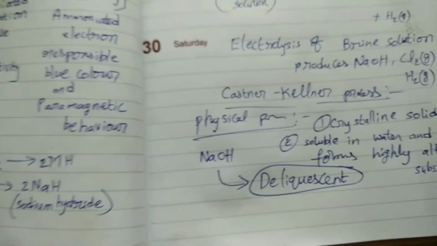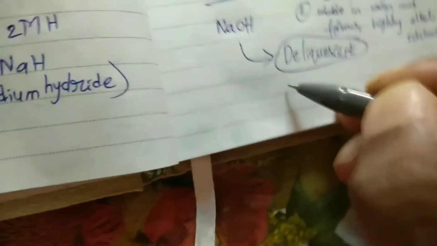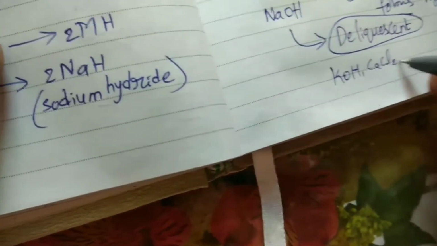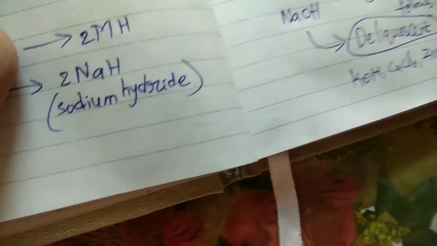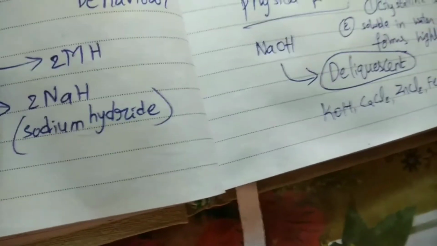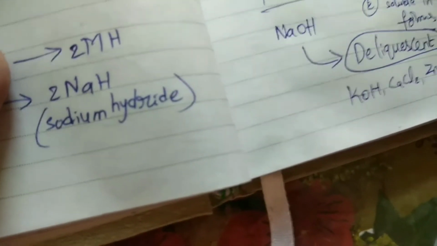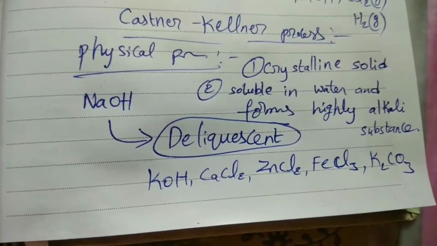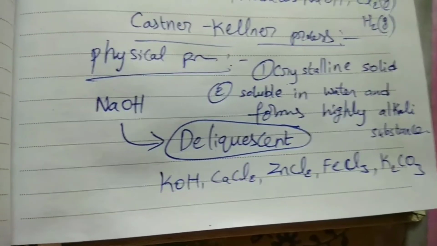So see the examples of deliquescent substances: KOH, CaCl2, ZnCl2, FeCl3, K2CO3. These are examples of deliquescent substances: NaOH, KOH, calcium chloride, zinc chloride, ferric chloride, potassium carbonate.